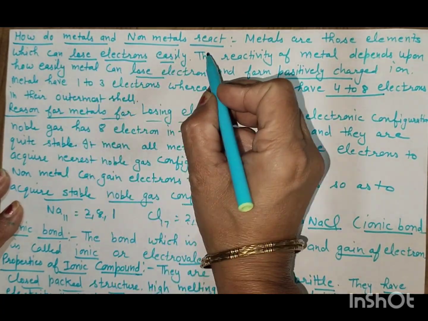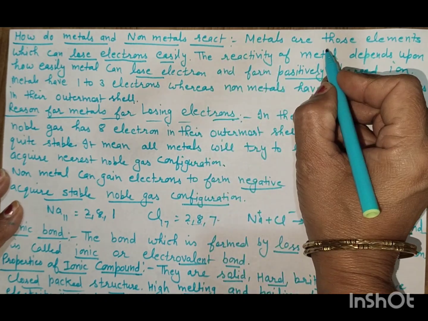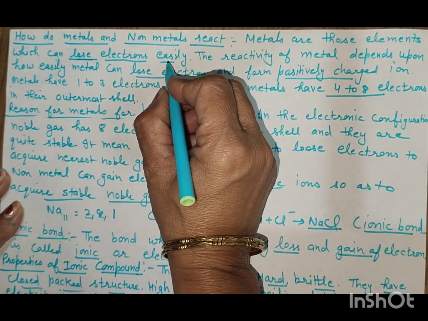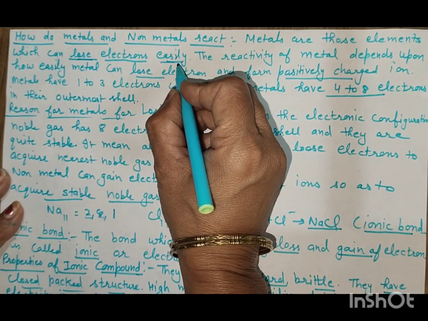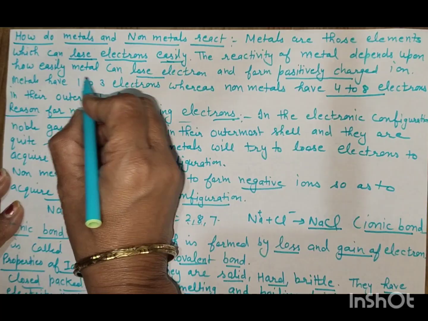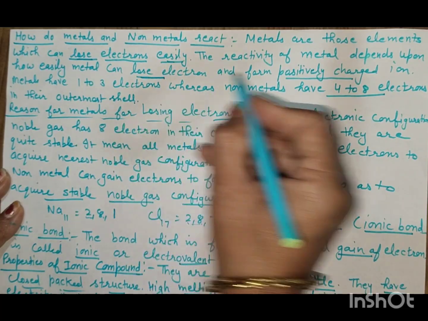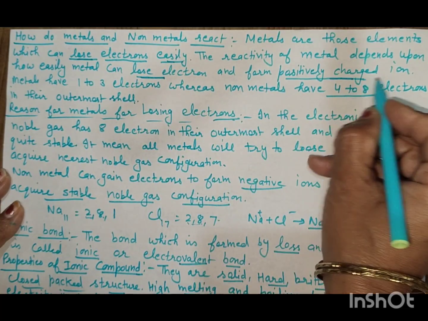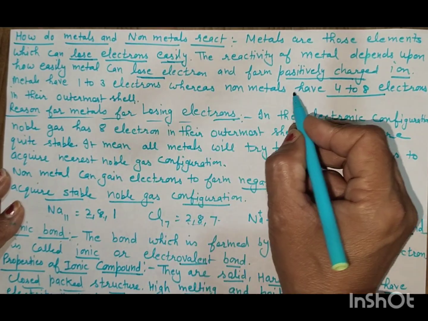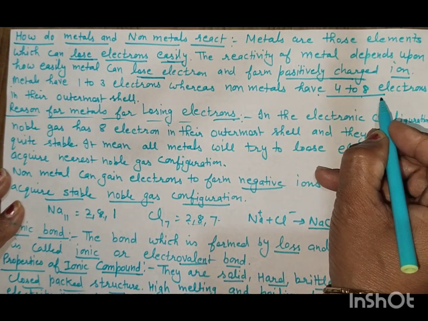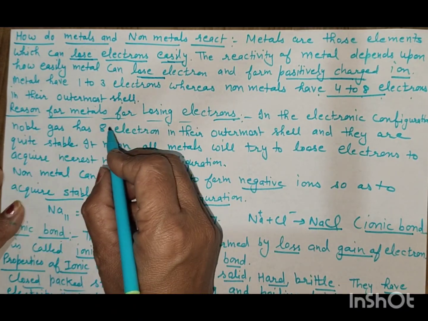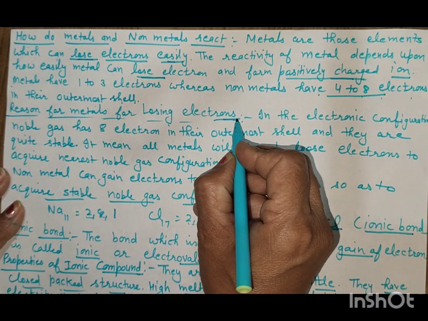How do metals and non-metals react? Metals are those elements which can lose electrons easily. Reactivity of the metal depends upon how easily the metal can lose electrons and form a positively charged ion. Metals have 1 to 3 electrons, whereas non-metals have 4 to 8 electrons in their outermost shell. Reason for metals losing electrons.